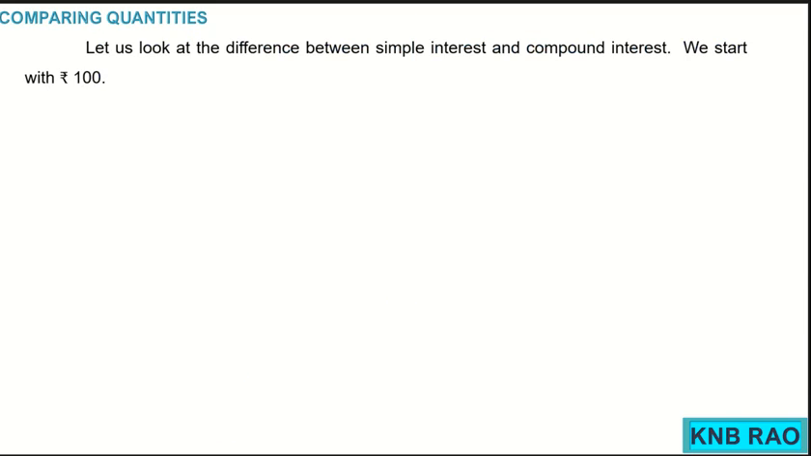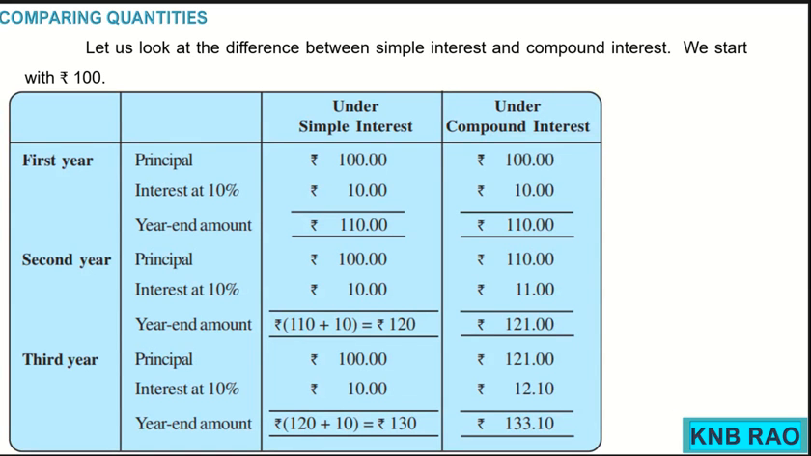Now let us look at the difference between simple interest and compound interest by starting with 100 rupees. I have already explained to you. Now here is one more example, and by watching this table you can understand. For the first year, if you have taken 100 rupees at the rate of interest 10%, at the end of the year you have to pay 110 rupees. In compound interest also, if you have taken for 1 year, you will be paying 110 only.